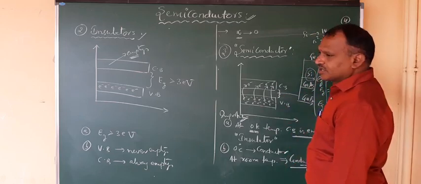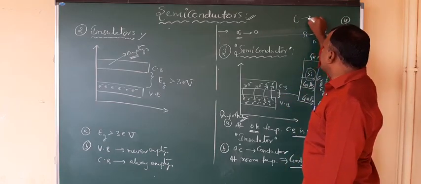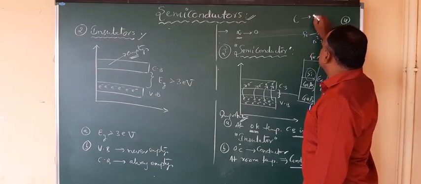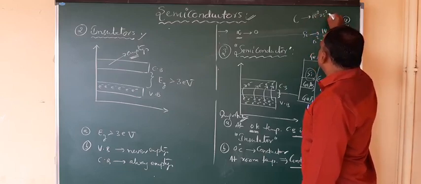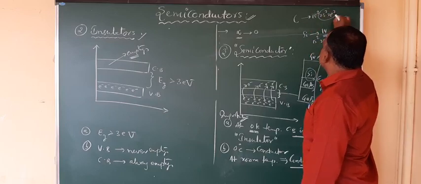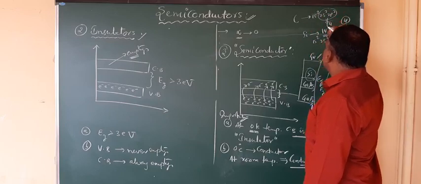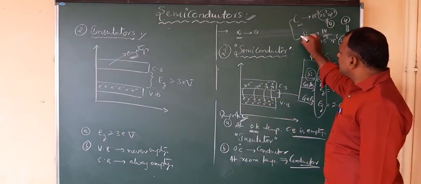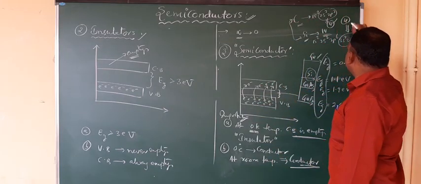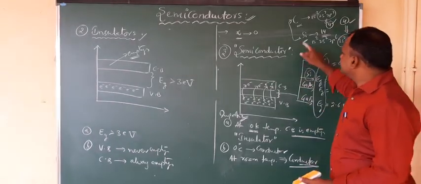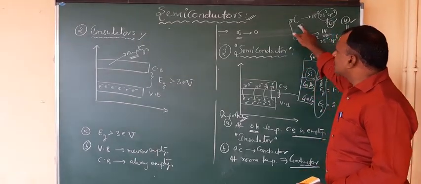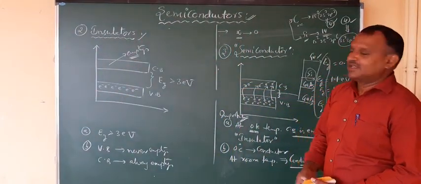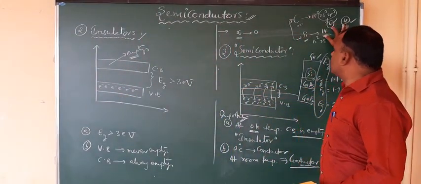So it is a semiconductor. If you go for carbon, the atomic number is 6, right? So you have 1s2, 2s2, 2p2. So here also you have how many? 4 valency. So carbon and silicon both have valence 4 and 4, but silicon is a semiconductor and carbon is an insulator, even though both have valence 4.